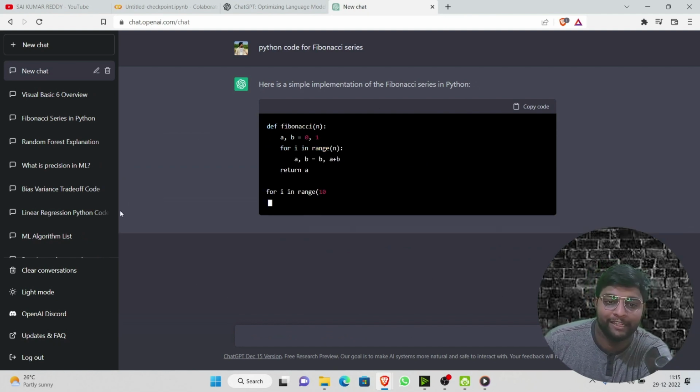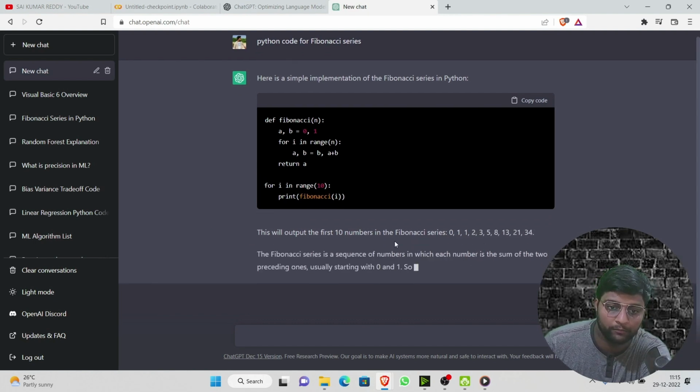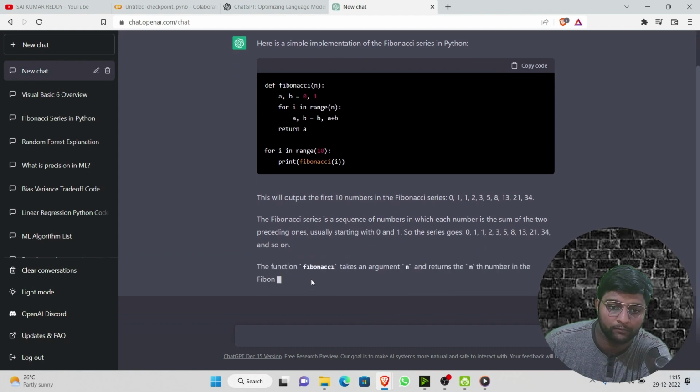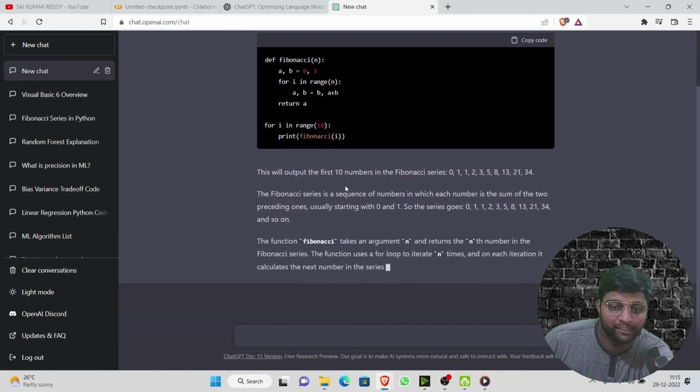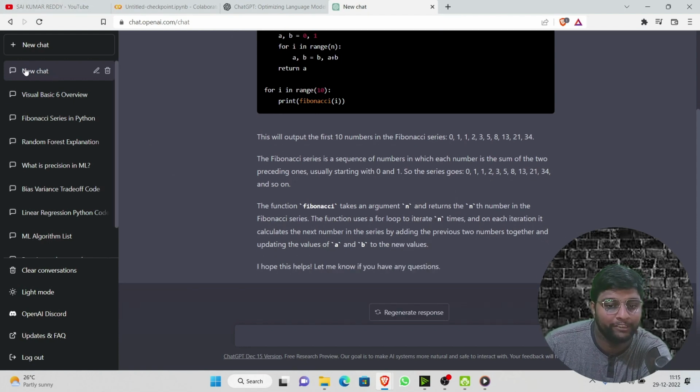Once it is done generating this particular code, you can see this particular new chat will be changed to that particular name, Python Fibonacci series. You can either keep this particular chat or you can even delete it. It is of your choice.